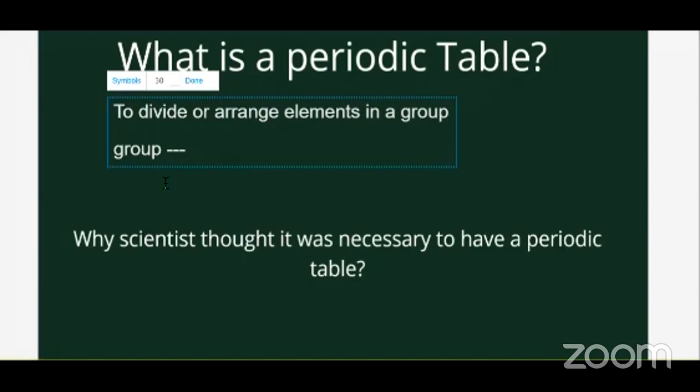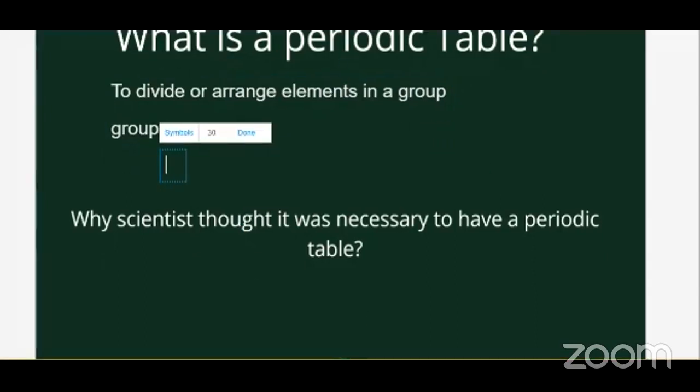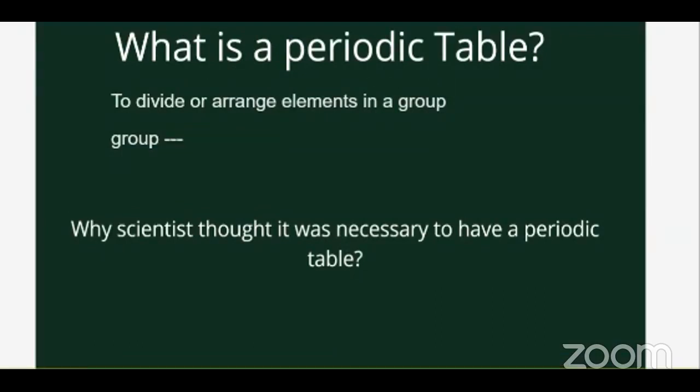Now, why did scientists feel that it was necessary to divide the elements into groups? Because they wanted to understand the physical properties, the chemical properties. If I give you a very simple example, for hydrogen itself, we have hydrogen reacting with oxygen. We can have water, we can have hydroxyl, correct? Both O and H. So they wanted to understand how the same atom will react with another atom in a different way. They wanted to understand the chemical reaction. Suppose if you burn a magnesium strip, it becomes a powdered black substance, yes or no?